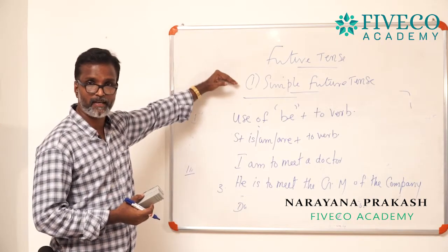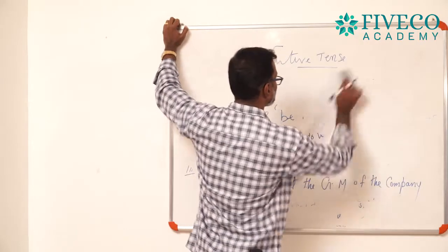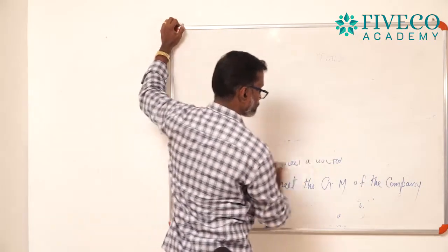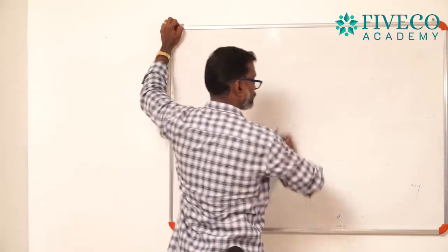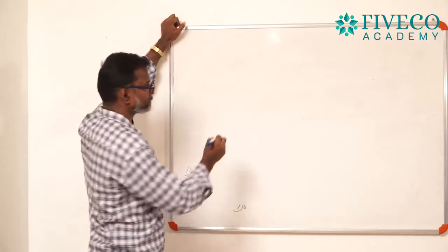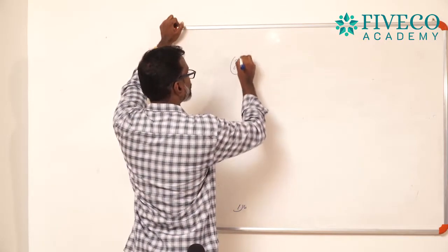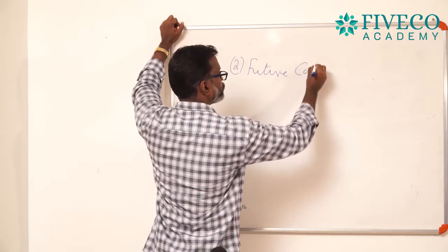And the next one is future continuous. Second one, future continuous.